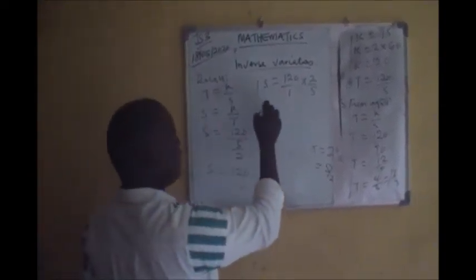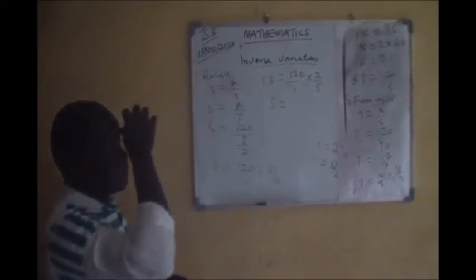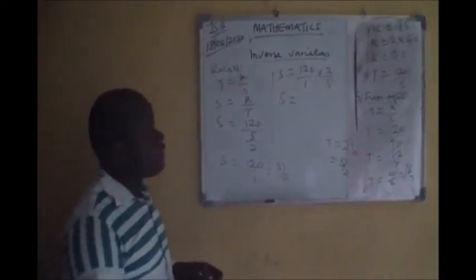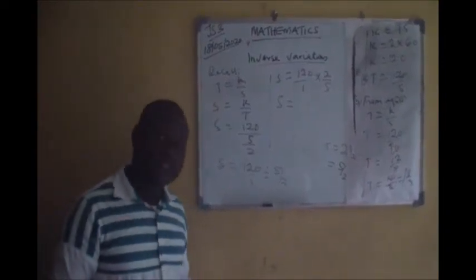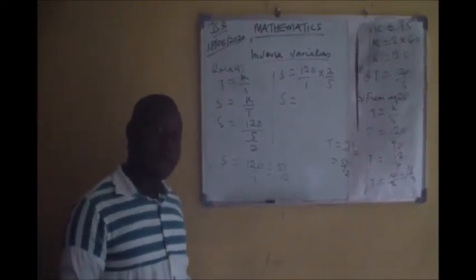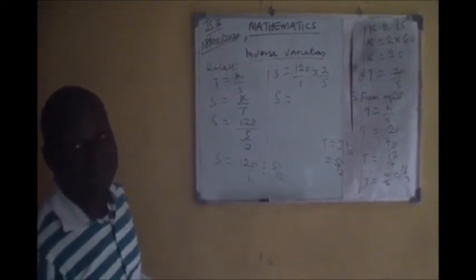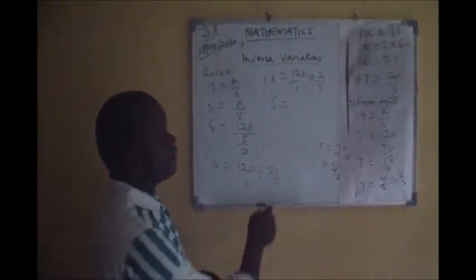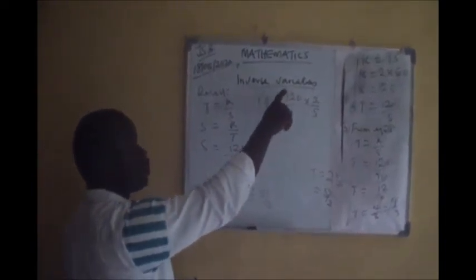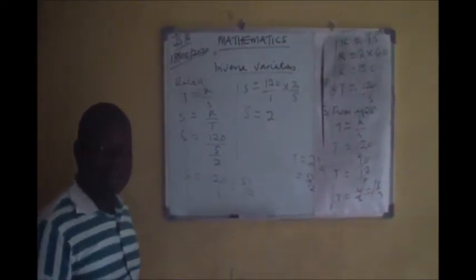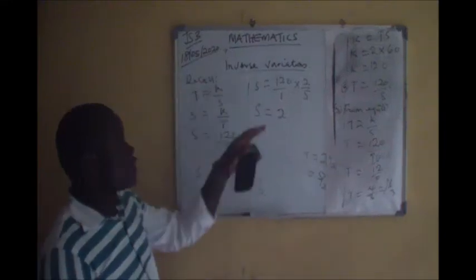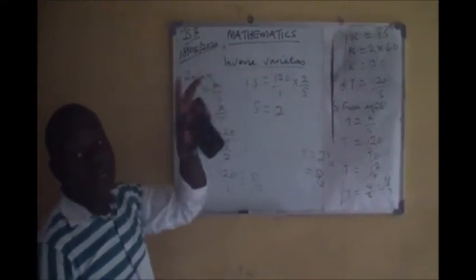Okay, so that s will be equals to, let's try and work on that. 5 will go into 120 how many times? Okay, let's go by this. 5 will go into 12 how many times? 2 times. So if you now say 5 times 2, it gives you 10. So what is left for it to make it 12? You find that it's 2.